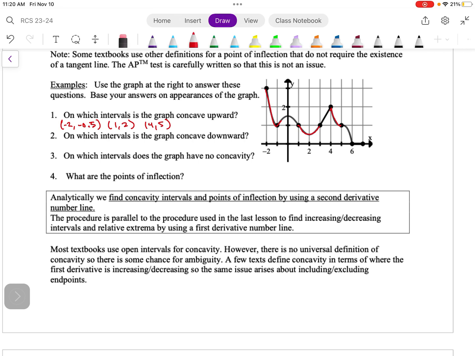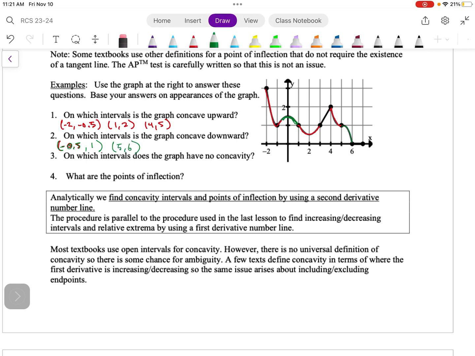On which intervals are we concave down? It looks like we're concave down, and I'll do this in green, on this interval from -0.5 up to 1. And then I'm concave down as well from 5 to 6.